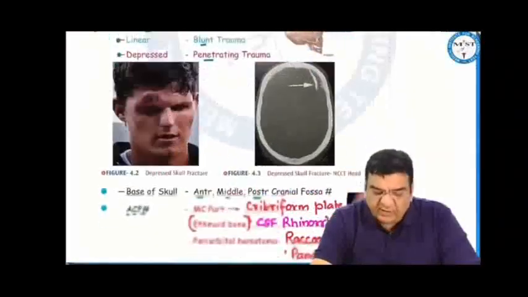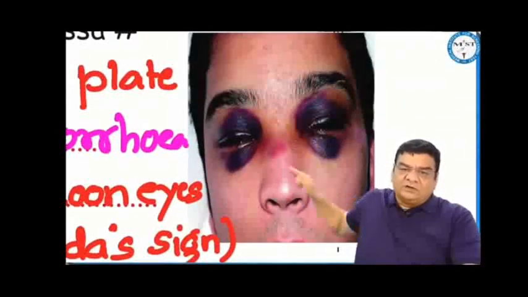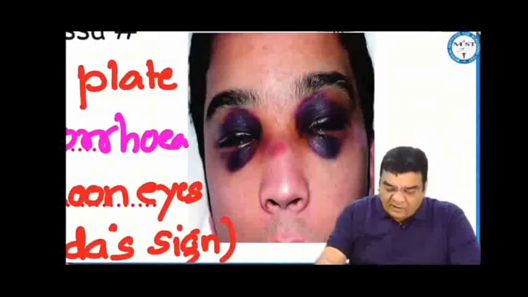Base of skull can be divided into anterior, middle, and posterior cranial fossa. In the anterior cranial fossa, the most common part injured is the cribriform plate of the ethmoid bone. This causes leakage of CSF from the nose, CSF rhinorrhea, and collection of blood around the eyes, periorbital hematomas, raccoon eyes, or panda's sign.